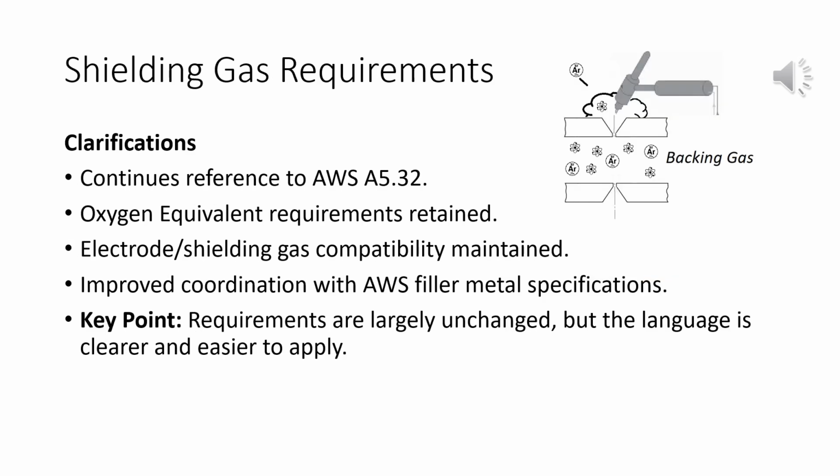Shielding gas requirements. The shielding gas requirements haven't changed very much from a technical standpoint. The oxygen equivalent concept is still there, and the code continues to require compatibility between the electrode and the shielding gas being used. What has changed is the organization and the wording. AWS has done a better job coordinating these requirements with the filler metal specifications. The result is a section that's easier to read and easier to apply when selecting shielding gases for production welding.